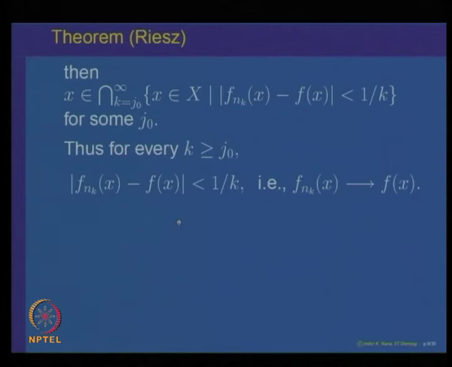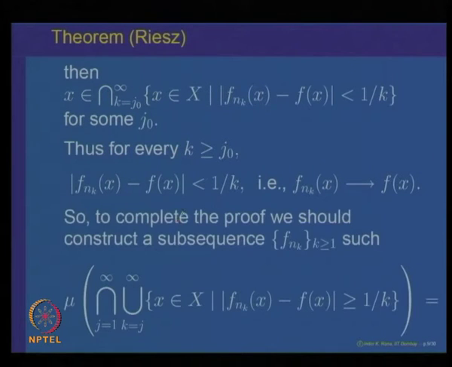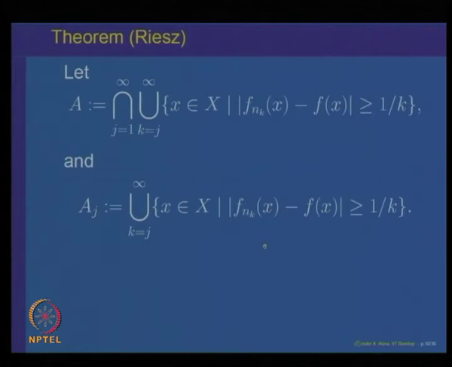So we have to only find a subsequence. To complete the proof, we have to construct a subsequence so that the measure of this set is equal to 0. Let us write this set as A. So A is the set of points in the intersection over j equal to 1 to infinity, of the union over k equal to j to infinity, of where the absolute value of f n k x minus f x is bigger than or equal to 1 over k. And let the inner portion, which is a union, be called the set A j.